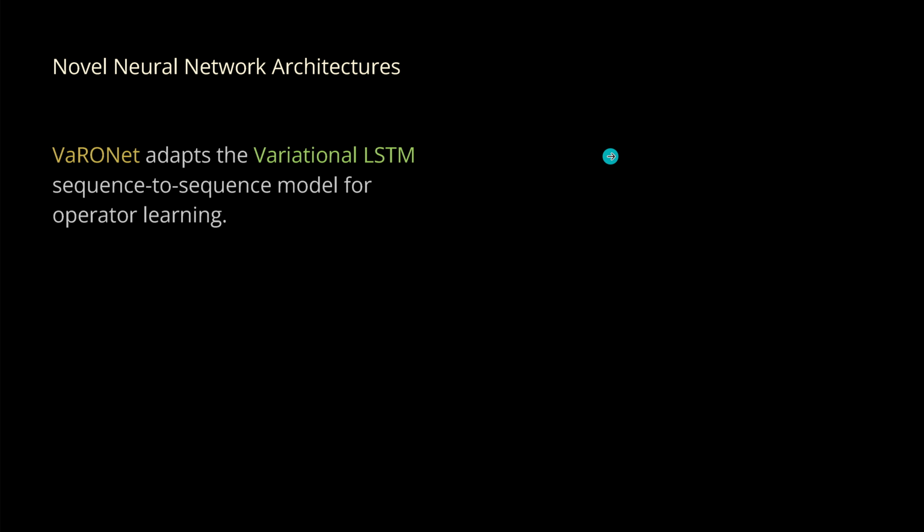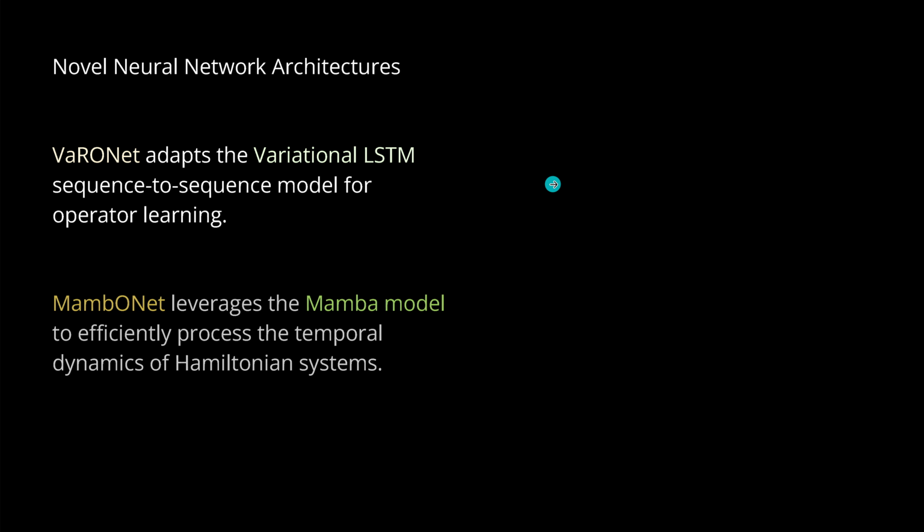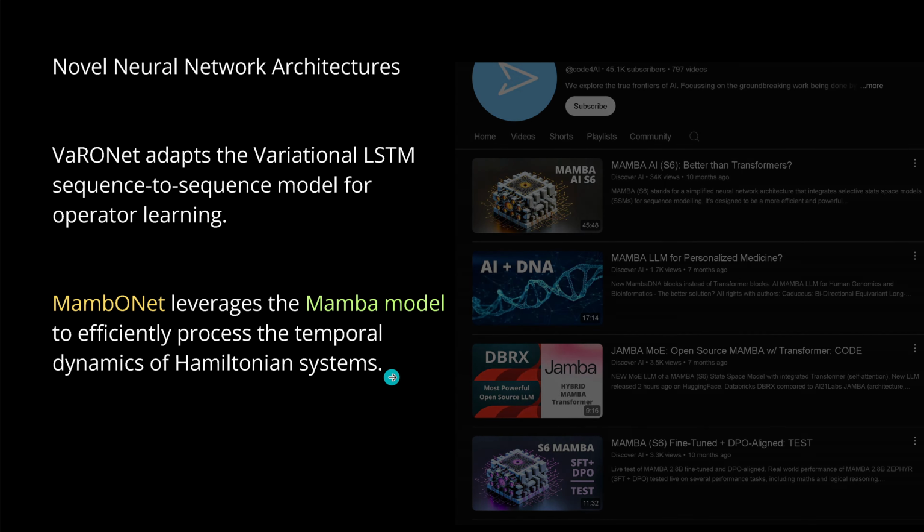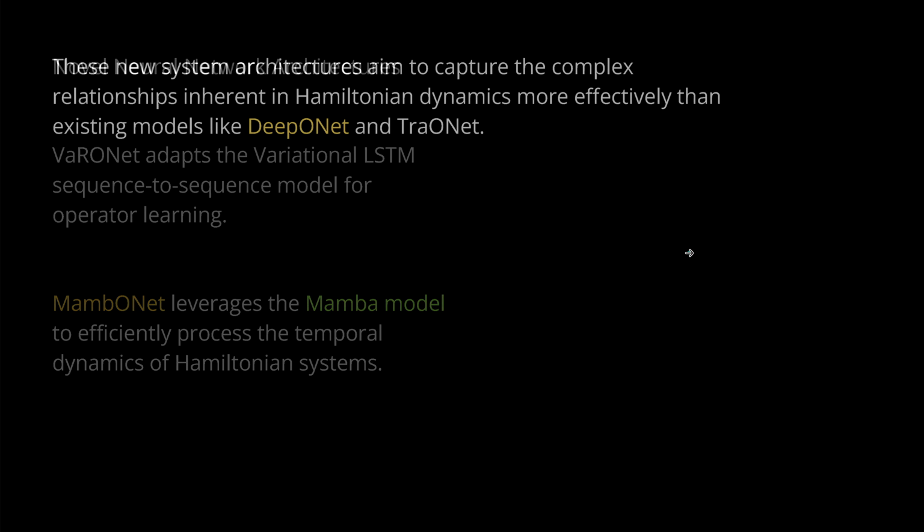We will have two novel neural network architectures. The first one is called VaRONet and simply adapts a Variational LSTM, a long short-term memory from 100 years ago in artificial intelligence, a sequence-to-sequence model, for operator learning. MambONet, you are familiar, I have several Mamba videos on my channel. MambONet leverages the Mamba model to efficiently process the temporal dynamics of the Hamiltonian, theoretical physics.